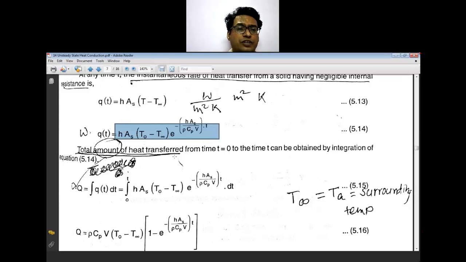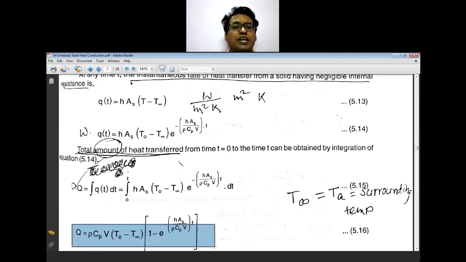Then the total amount of heat transfer, for that you are going to integrate from time 0 to t. So this equation is going to give you the total amount of heat transfer from time t equal to 0 to the time t equal to T.